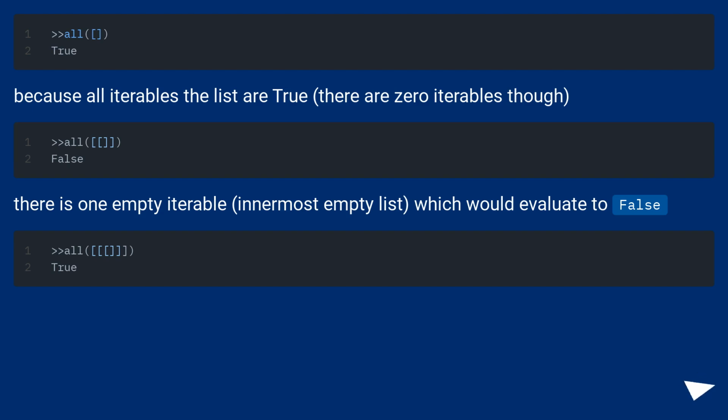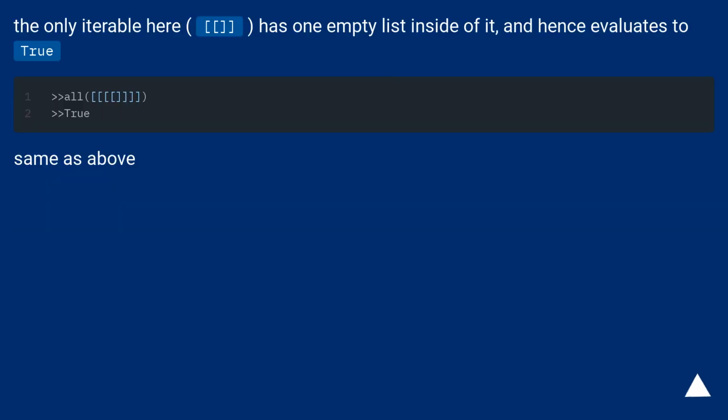Because all iterables in the list are true, there are 0 iterables though. There is one empty iterable, the innermost empty list, which would evaluate to false. The only iterable here has one empty list inside of it, and hence evaluates to true. Same as above.